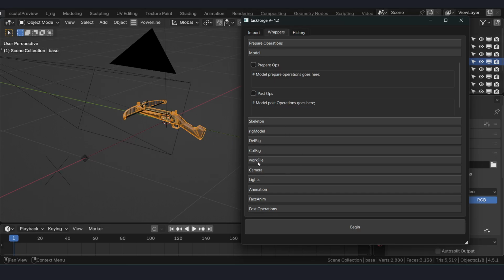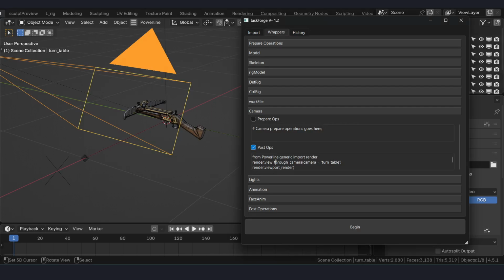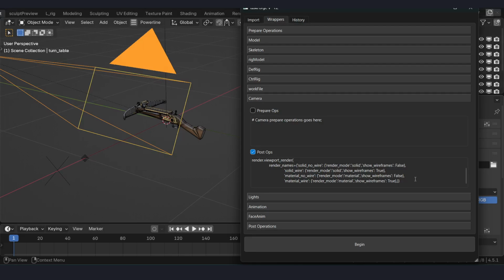But for camera, when we import camera, we need few things to do. For that, we are importing the module, and here after the camera is imported, we are going to look through the camera and do some renders. I already wrote command for that, and if you have other things to do, you can add your own Python code here.